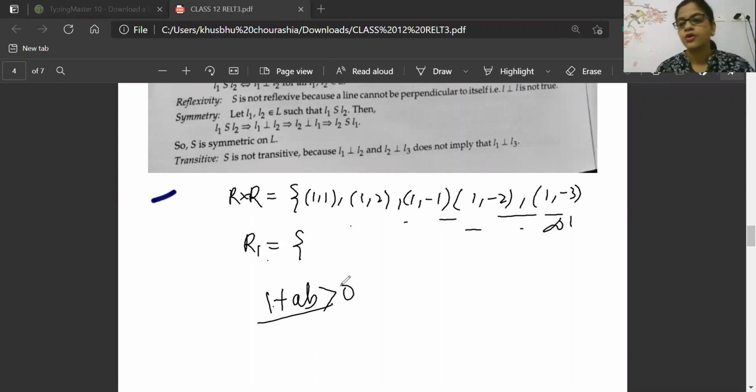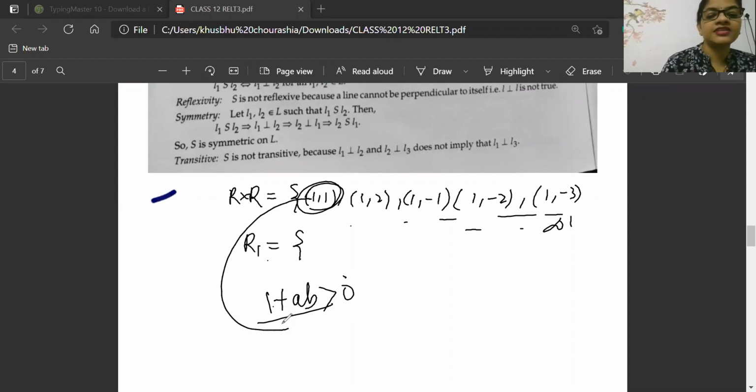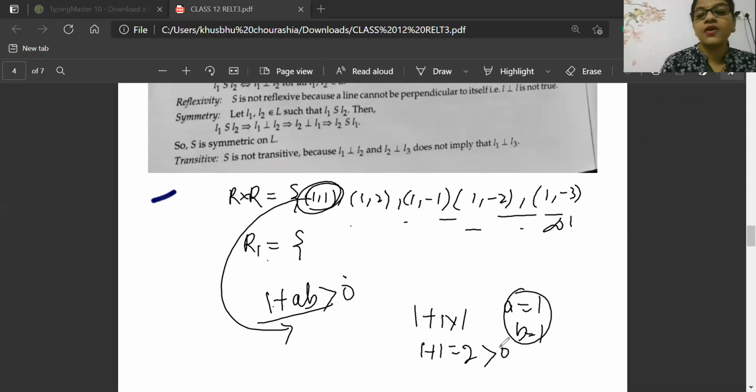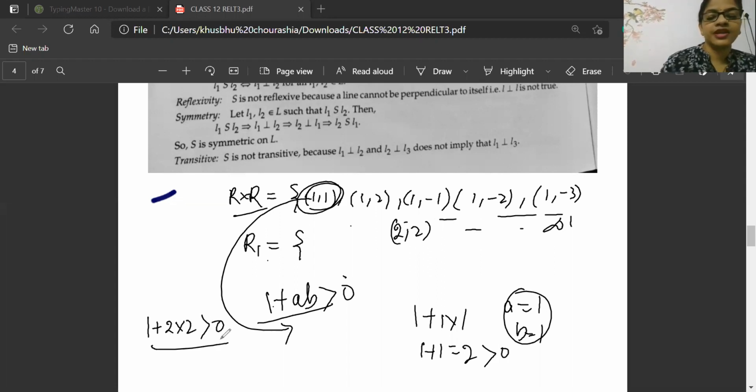greater than 0. Okay. So from here we can pick this element and check whether it is satisfying. In that case, a is 1, b is also 1. So 1 into 1, it is exactly coming 2, and 2 is greater than 0. Now here (2, 2) will be there in the relation R cross R. So now when you took (2, 2), again 2 into 2, again it is coming greater than 0.